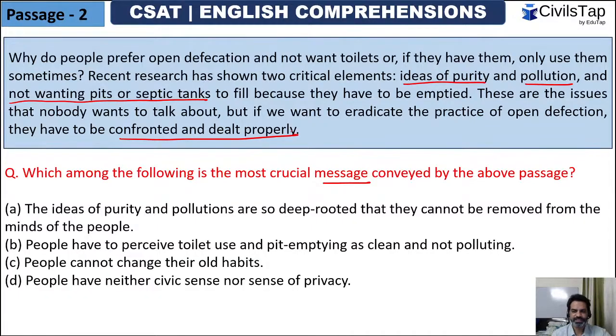Guys, open defecation, if you visit your villages, kabhi gaon jaate ho, so we still see people defecating in open, which is very, very bad for health, not just for the human beings, but for animals and the soil.